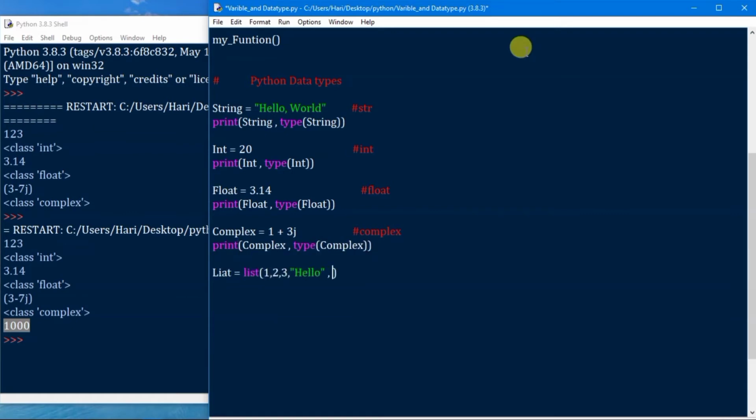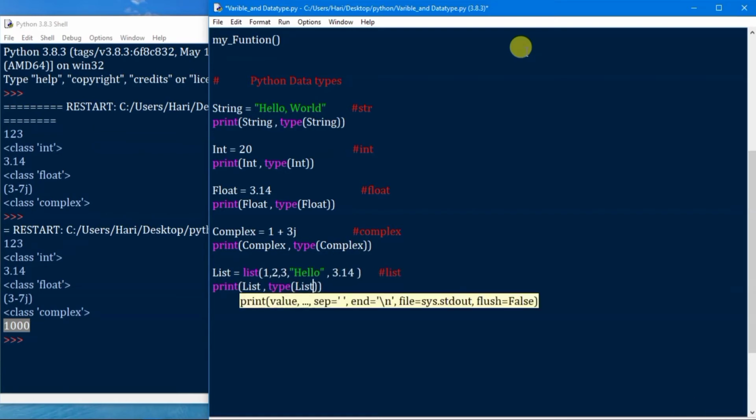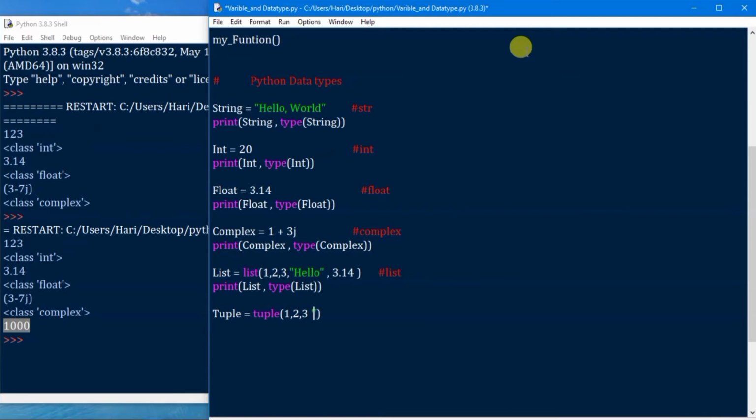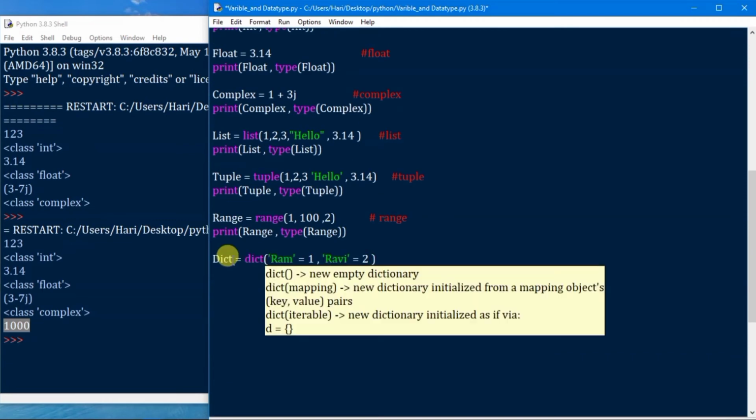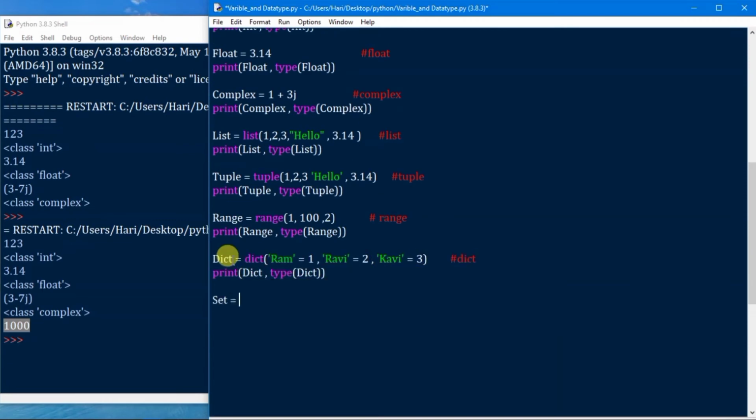List equal to some values. List is a data type of sequence. It is a collection of values, and tuple equal to some values. It is also similar to list, and range equal to range of 1 to 100. It will return the sequence of range 1 to 100. Dictionary equal to some values. Dictionary is a data type of hash table, and set equal to set of 132, and frozenset equal to